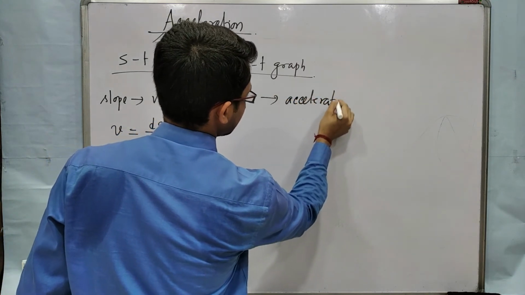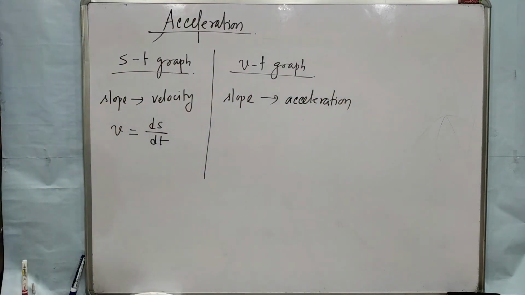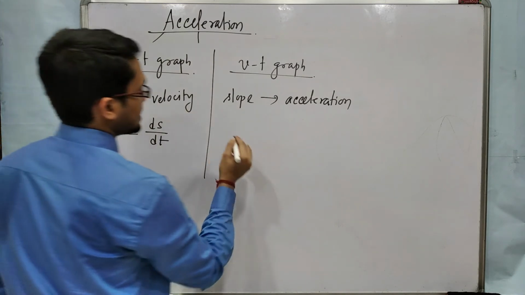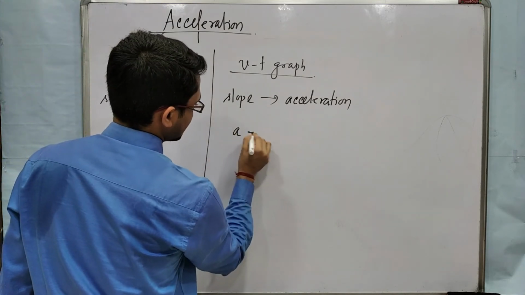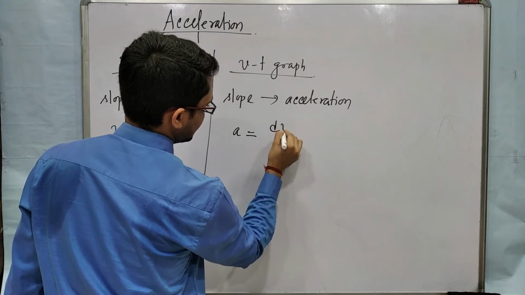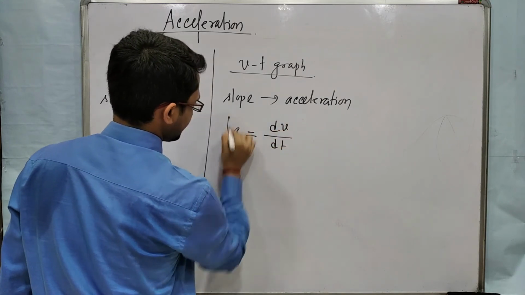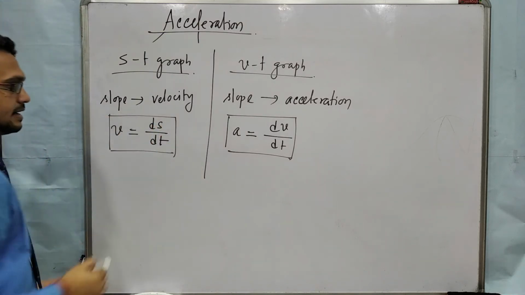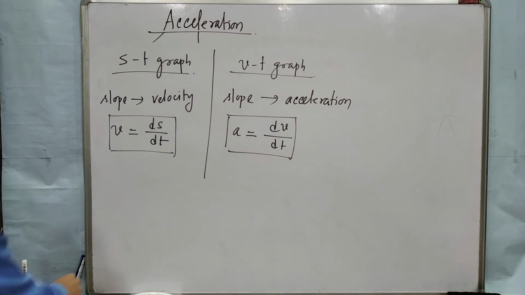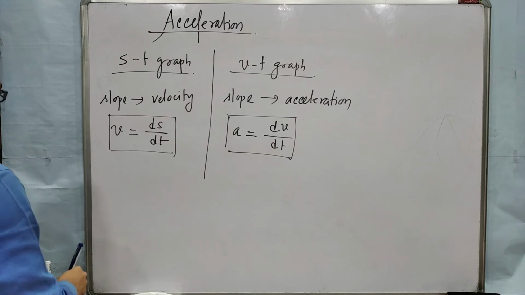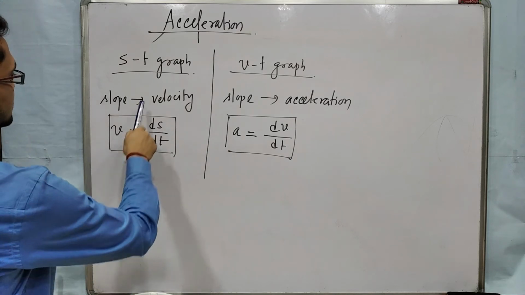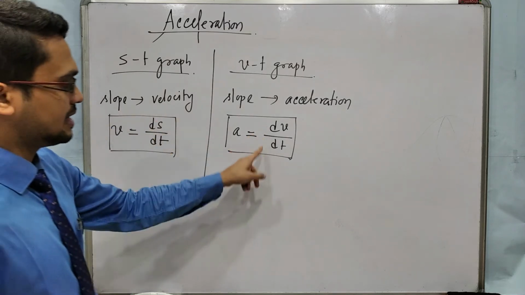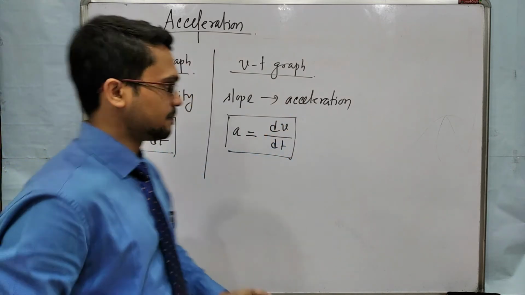If the time is very small, then acceleration will be dv by dt. So ds by dt tells about velocity, and dv by dt tells about acceleration. Clear?